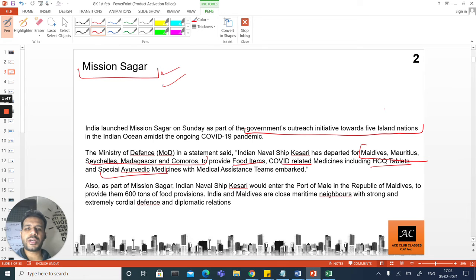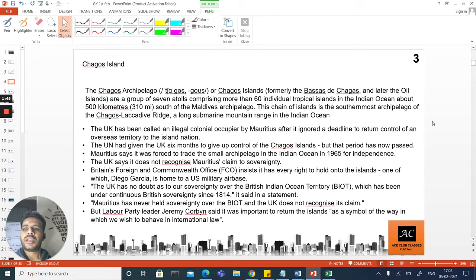Let's go to the third one. What the third one says: yes, Chagos Island. You must have heard a lot about this of late. There has been a lot of talk about it. Let's see what we need to understand and what is important for us when it comes to Chagos Island. You need to know that the Chagos Islands are basically a group of 7 atolls comprising more than 60 individual tropical islands in the Indian Ocean.